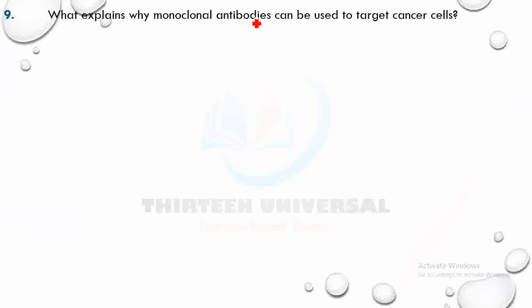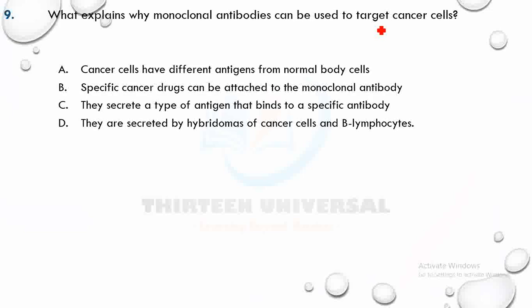Let's go. C. What explains why monoclonal antibodies can be used to target cancer cells? Why can they target cancer cells? Pause the video and solve the question. A says cancer cells have different antigens from normal body cells. Yes, that's the answer. So when we use the antigens from cancer cells and make monoclonal antibodies, remember that antibodies are highly specific. Because cancer cells have different antigens than normal body cells, we can use it to identify or diagnose cancer cells. So A is the answer.